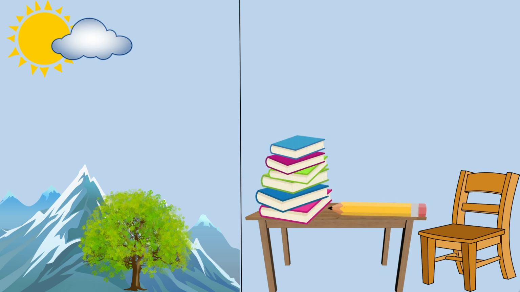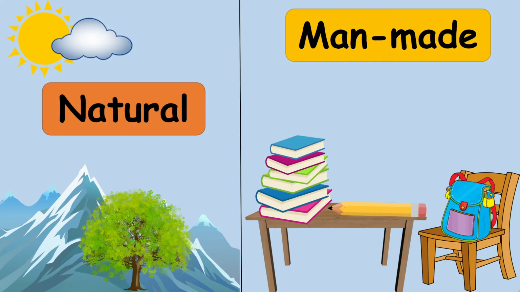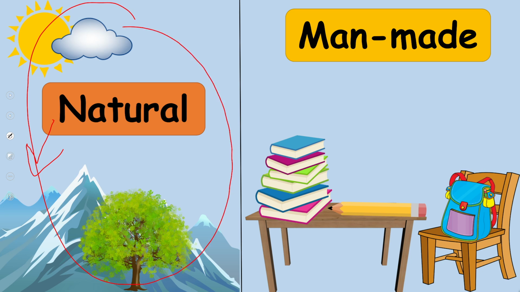Whereas on the other side, you can tell that these are man-made things. Books, table, chair, pencil on the table, then you can see a bag on the chair. So, now quickly tell me which side is natural and which side is man-made. Here you can see, this is natural, all the things are natural, whereas this side is man-made.